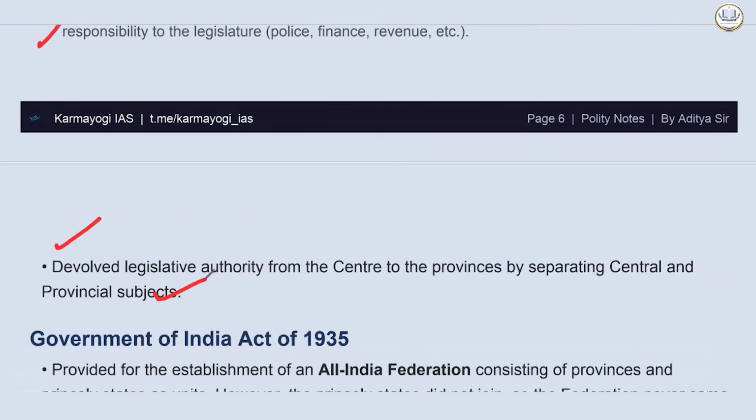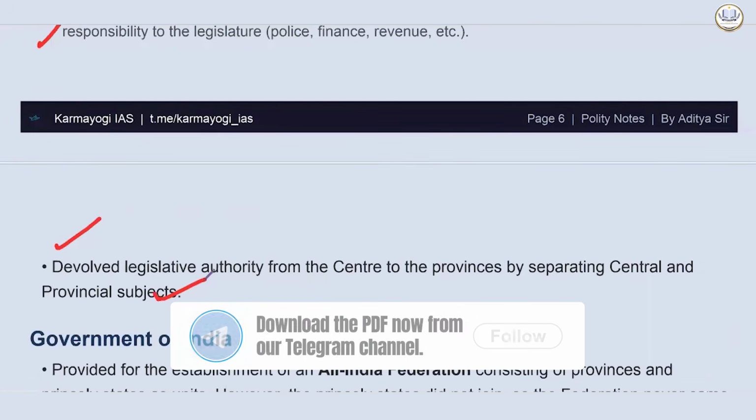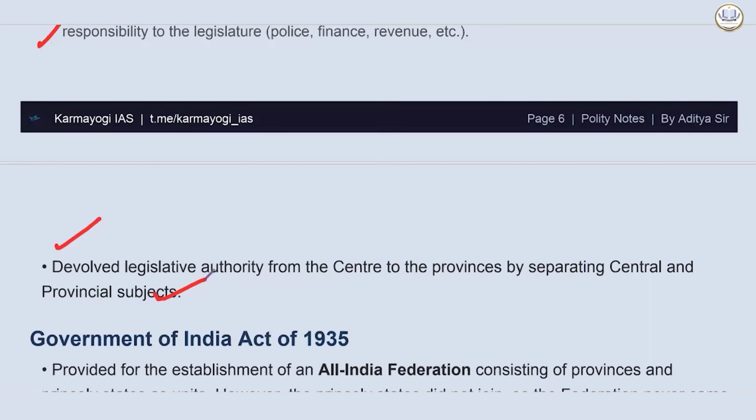Now, another thing is, when was a reservation for women introduced in India? Okay, was it the Government of India Act 1919 or was it 1935? So this is a favorite question of UPSC again, and you get confused. So what is the complete information?